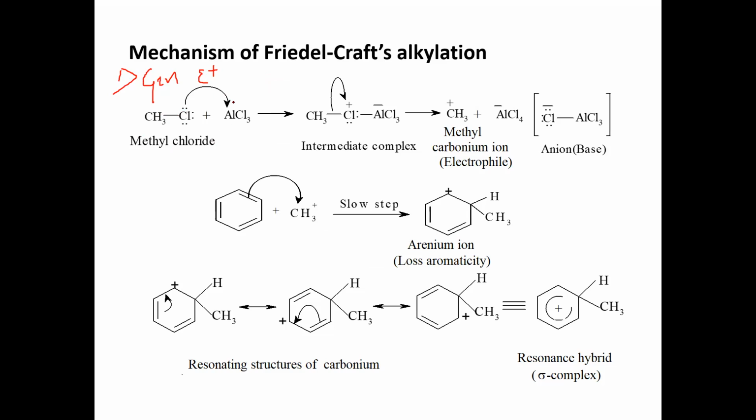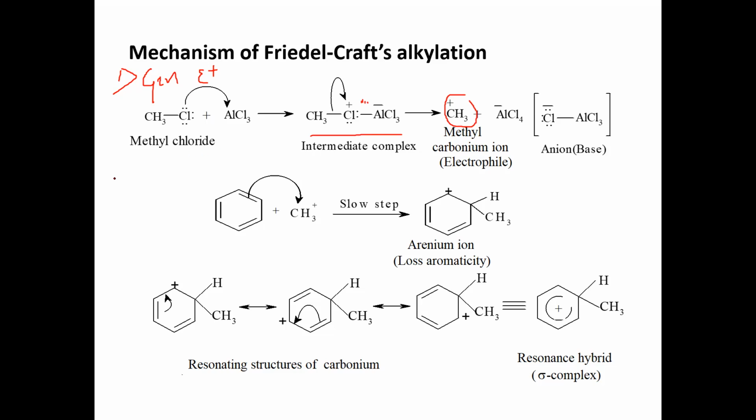Methyl chloride reacts with anhydrous aluminum chloride and gets polarized. Then an intermediate complex is formed of this type. Here there is a temporary bond between chlorine and the aluminum chloride, which can be represented by this dotted line. It is unstable and will dissociate to form a methyl carbonium ion. This will act as an electrophile, and an anionic complex is generated. This anion acts as a base. It helps in the removal of a proton from the sigma complex.